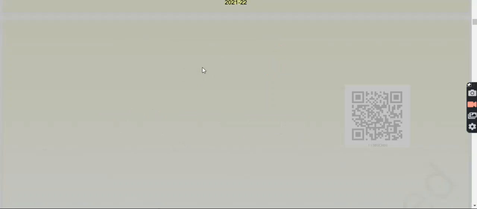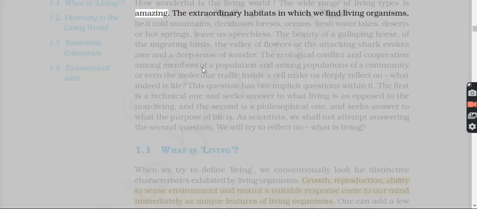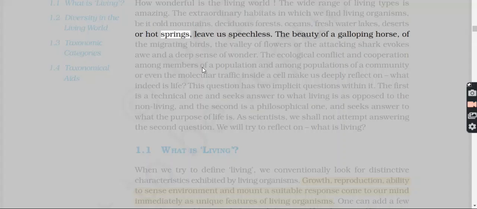How wonderful is the living world! The wide range of living types is amazing. The extraordinary habitats in which we find living organisms, be it cold mountains, deciduous forests, oceans, freshwater lakes, deserts, or hot springs, leave us speechless.